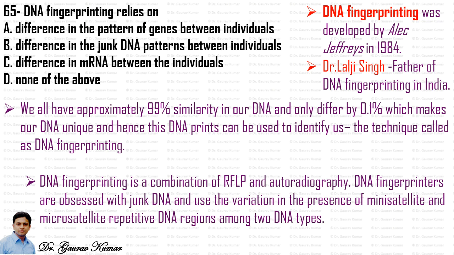DNA fingerprinting is a combination of RFLP and autoradiography. RFLP stands for restriction fragment length polymorphism, and I will be dealing with the details of RFLP, AFLP and other markers in my lecture videos. The DNA fingerprinters are obsessed with the junk DNA, and they use the variation in the presence of minisatellite and microsatellite repetitive DNA regions, which are generally considered as junk DNA or non-coding regions among the two DNA types. So the answer will be difference in the junk DNA patterns between individuals, that is the second one.